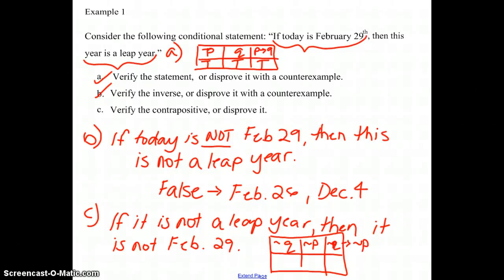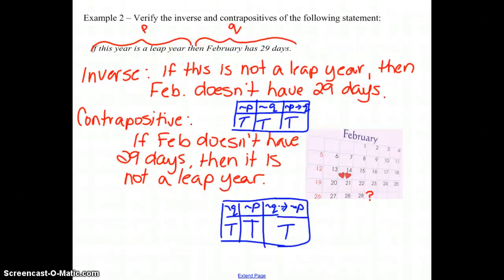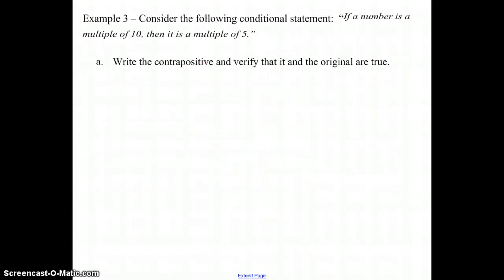So if this first part is true, if it's not a leap year, could it be February 29th? No, which makes that true. So is your whole statement true or is your whole statement false? Whole statement is true, so that proves that it's verified. So you can check, this was the you try, check to make sure your answer is the same. Then we're on to example 3. If a number is a multiple of 10, so that'll be your P, then it is a multiple of 5, so that's your Q. Let's write the contrapositive and verify that that and the original are true.